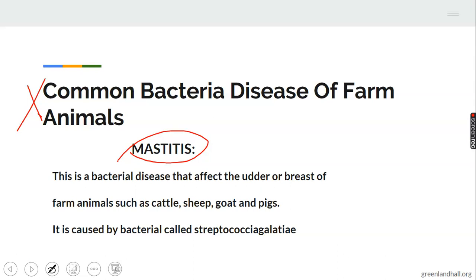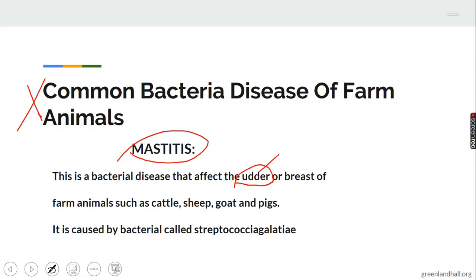Mastitis is a bacterial disease that affects the udder or breast of farm animals. Udder is as well known as breast. In man, I mean human, you call it breast, while in animal, it is called udder.